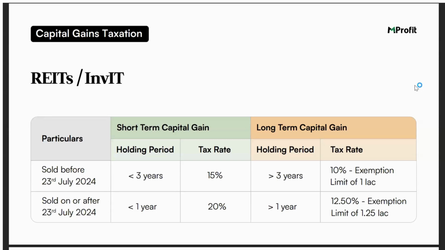If you're selling it on or after 23rd of July, the holding period becomes 1 year now. So if you're selling it within a period of 1 year from the date of purchase, it is short term, taxed at 20%. And selling it after completion of 1 year, it is long term, taxed at 12.5% with the exemption limit of 1.25 lakhs provided to you. We'll also quickly show you one example of a REIT asset class as well.